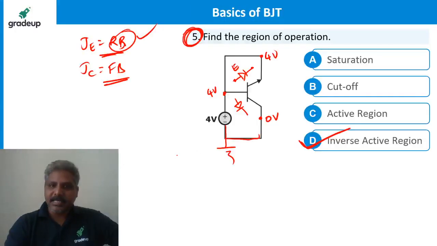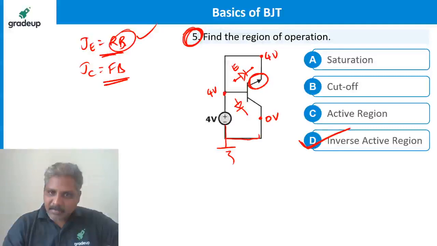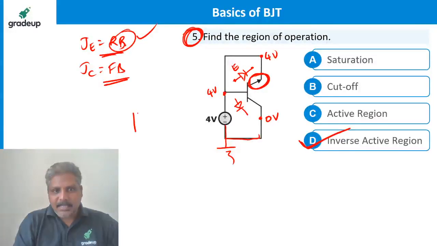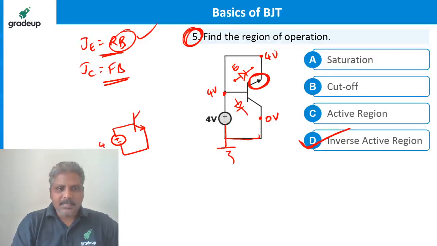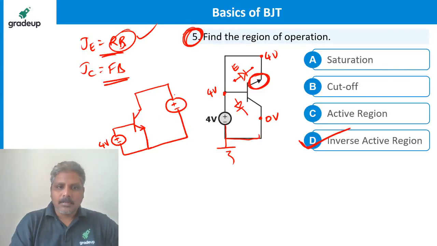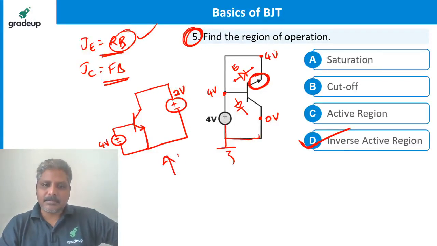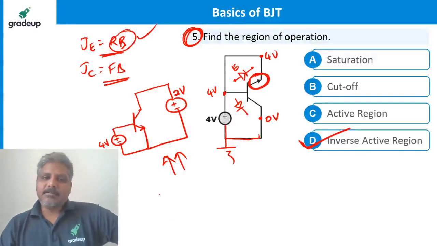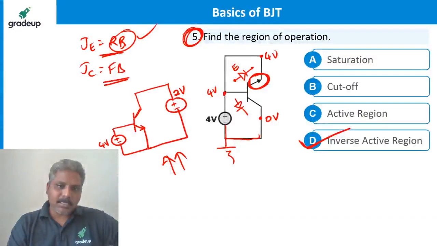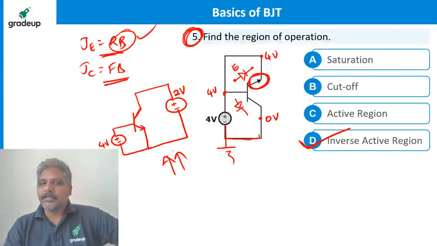Sriraj, you are making some mistakes. Sriraj, check the emitter terminal where it is. Suppose if I give the circuit like this, can you tell me now? Let's say 4 volts. Let's say 2 volts. Now tell me what is this? See, this is collector now. This is collector, this is emitter. What happened to the transistor now? Come on, for this circuit.